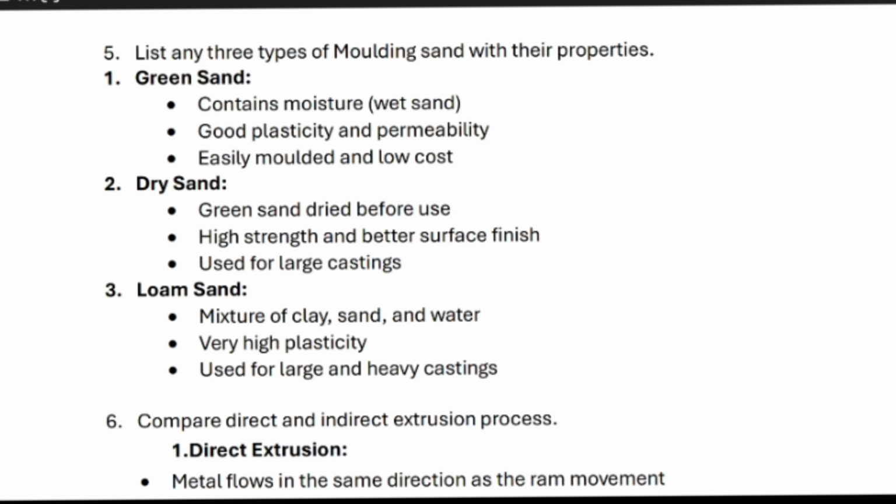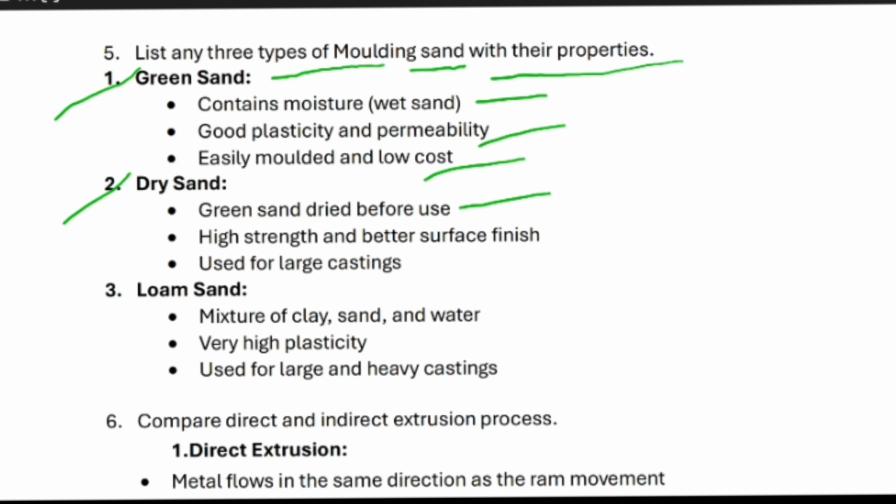Next, list any types of molding sand with their properties. First is green sand. Green sand contains moisture, or wet sand. It has good plasticity and permeability, is easy to mold and is low cost. Coming to dry sand, green sand is dried before use. It has high strength and better surface finish, and we can use it for large castings.